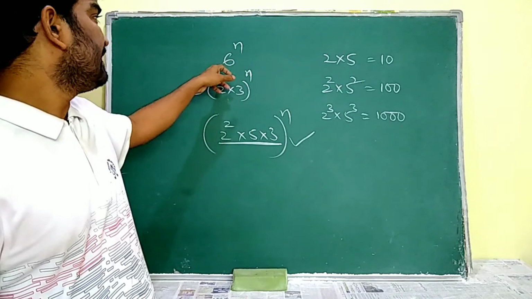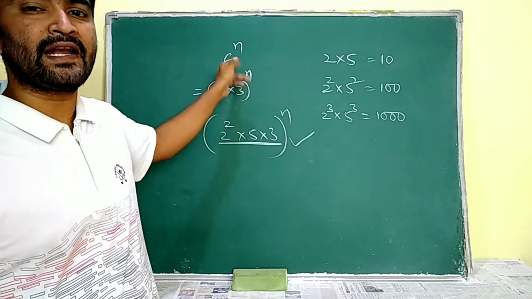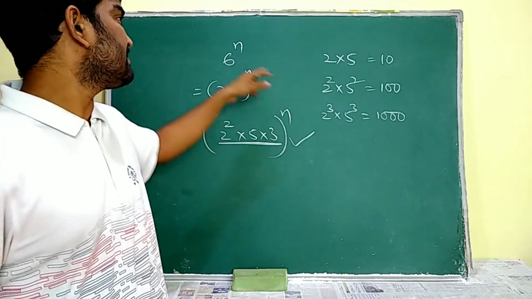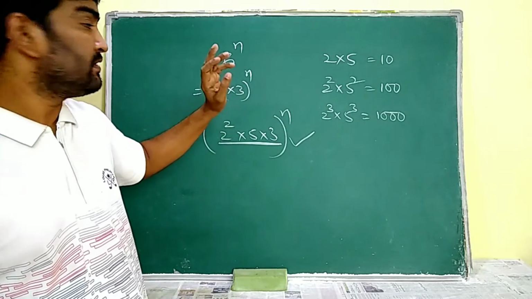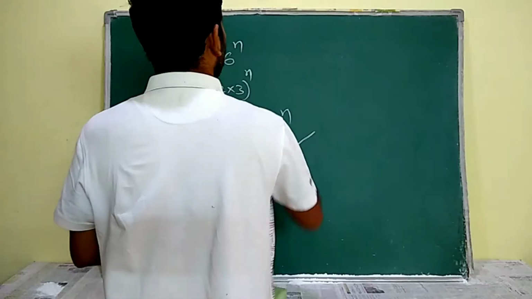Now tell me, does this 6 power of n end with the digit 0 for any value of n? Its answer is no, because in the prime factorization of 6, there is no pair of 2 and 5. So it never ends with the digit 0. That we have to write.